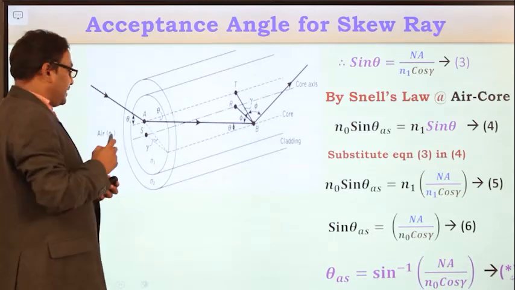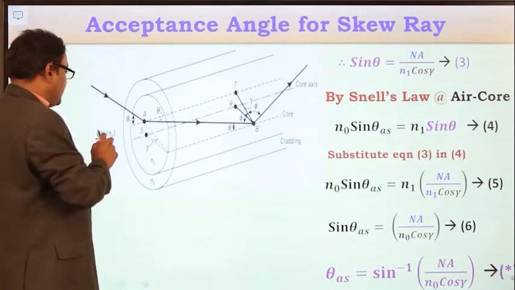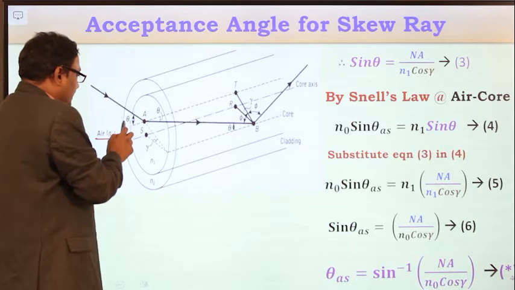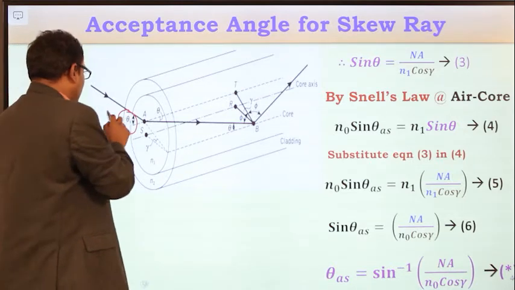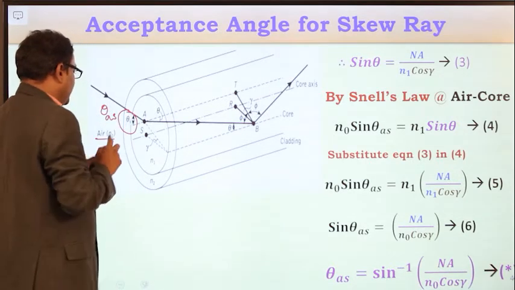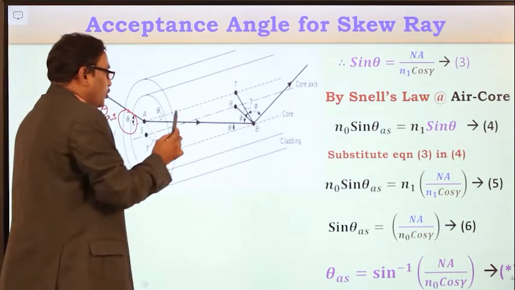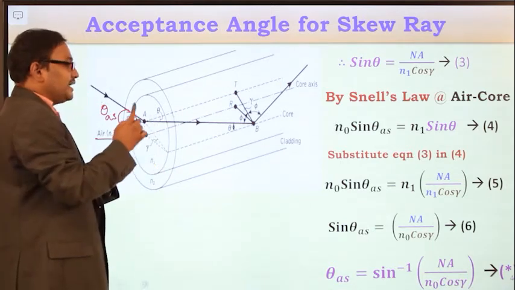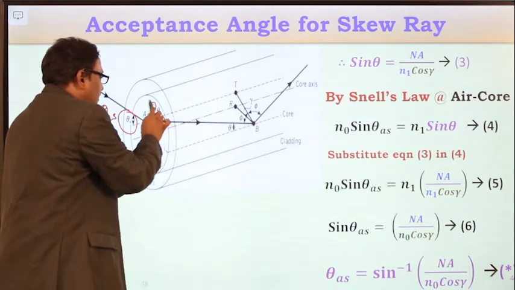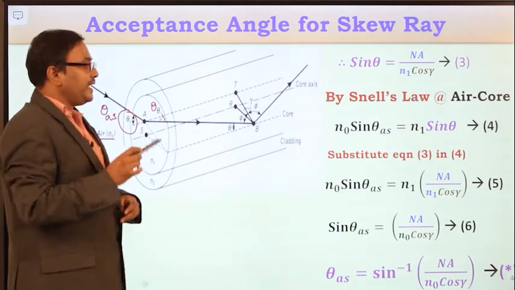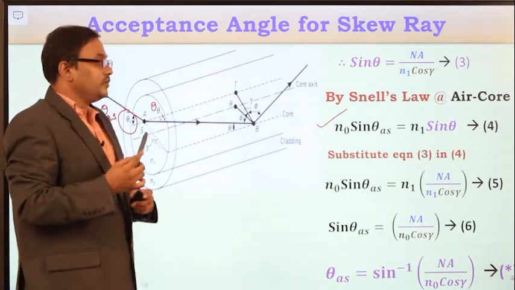So here the refractive index of the incident medium, that is nothing but the free space, whose refractive index is n0, into sine of the corresponding angle. That corresponding angle is nothing but the maximum entrance angle or acceptance angle, so this is theta as. So n0 into sine theta as is equal to the refractive index of the core medium, that is n1, and the sine of the corresponding angle, that corresponding angle is nothing but theta, so that is n1 sin theta. So by applying Snell's law at air core interface, you will get the expression n0 sin theta as is equal to n1 sin theta.